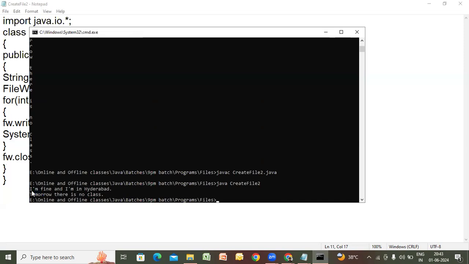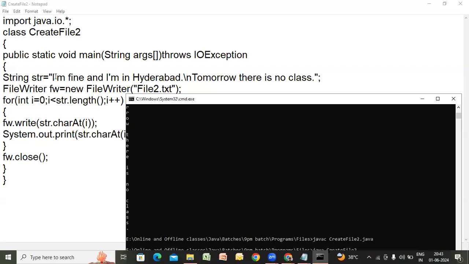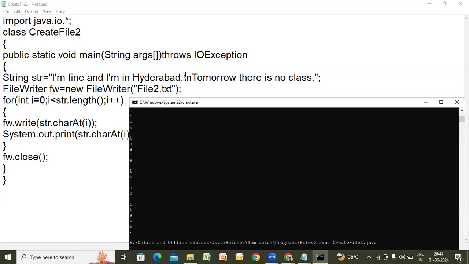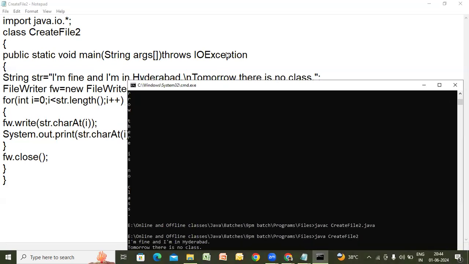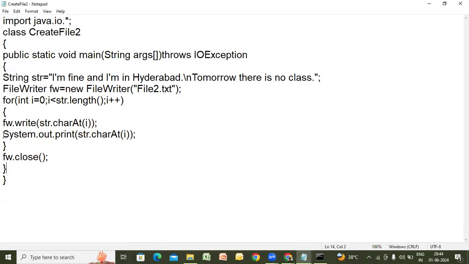See what information I got. Whichever string I have taken here, I got the same thing. What is the string you read? I am fine and I am in Hyderabad. Tomorrow there is no class. So in the next line, it has to come. See, next line, right? Yes, I am fine and I am in Hyderabad. In the next line, tomorrow there is no class. So that is how it is executed. And what about the file?